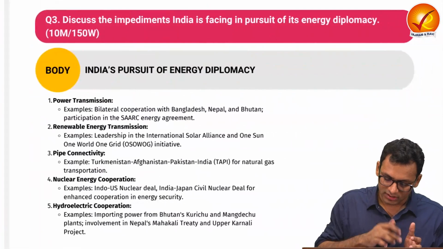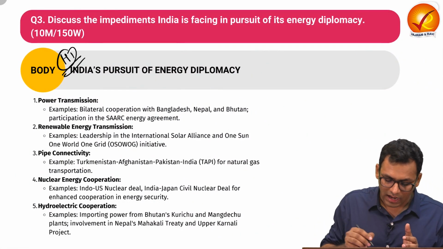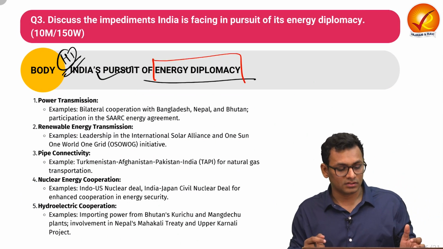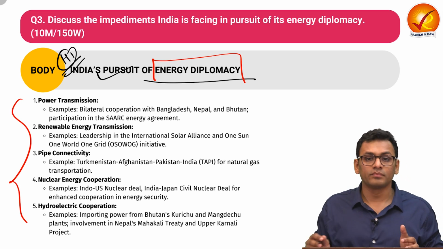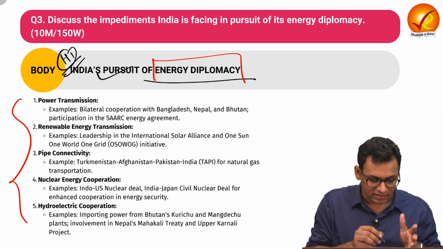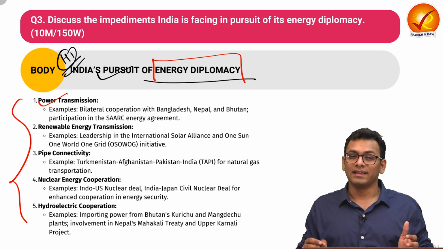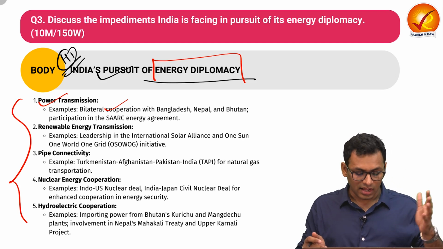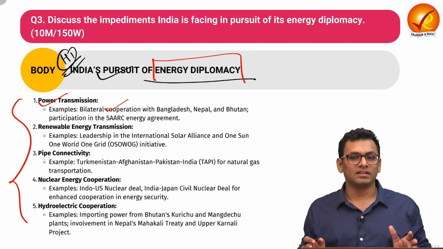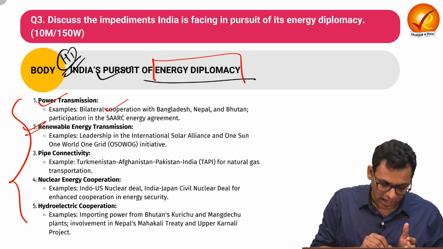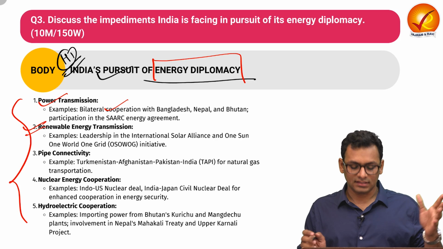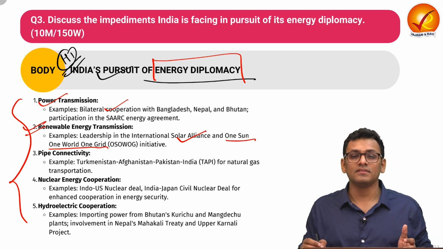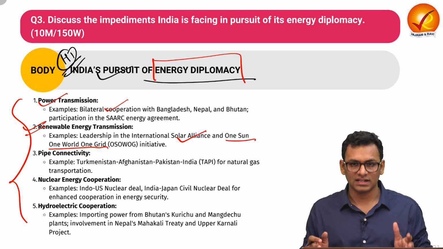Let us move on to the body. Over here in heading 1, you can talk about how exactly India is pursuing energy diplomacy, which is the primary demand of the question. Over here, we can talk about different proof points that show how India has realized this. Firstly, with respect to power transmission, India has signed various treaties and cooperation with different countries such as SAARC, where there is cooperation with different surrounding neighbor countries. Then we have seen how renewable energy transmission has been a priority. We have seen how the International Solar Alliance, along with the One Sun, One World, One Grid initiative, is helping with respect to securing the energy needs of the nation.